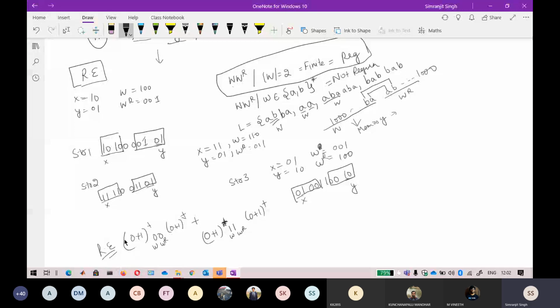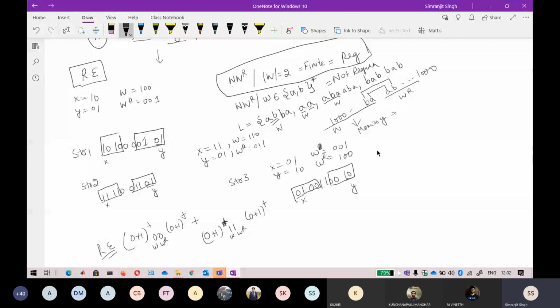Now I think most of you will have many doubts about how it is possible to represent a particular language with this regular expression. Suppose you are generating this language. It is based on the same concept that you cannot do a one-to-one mapping of the strings generated from a particular language.